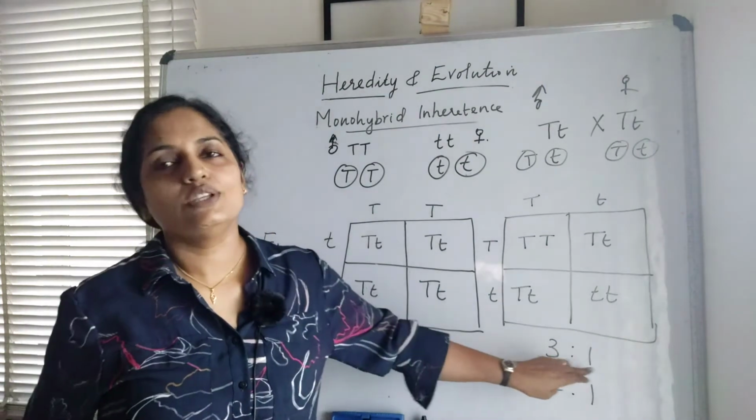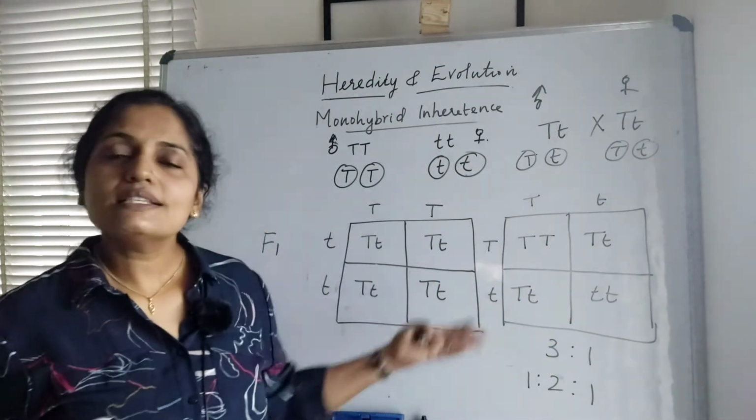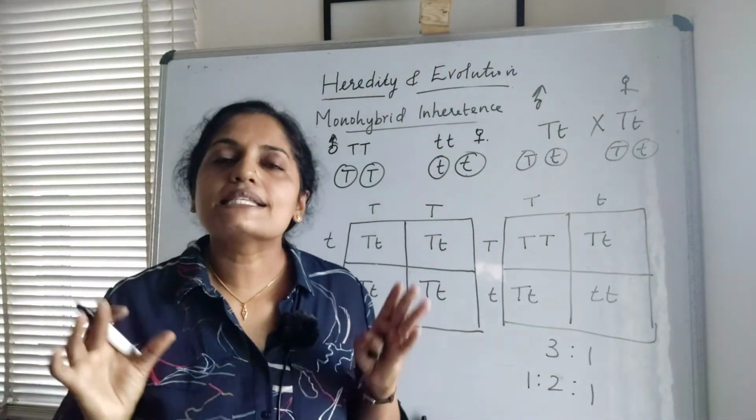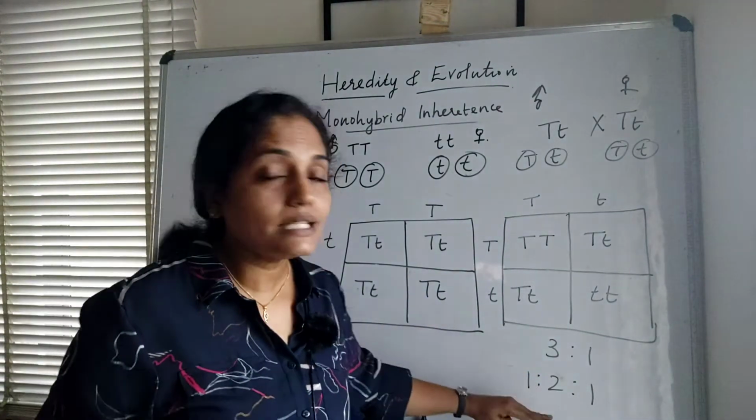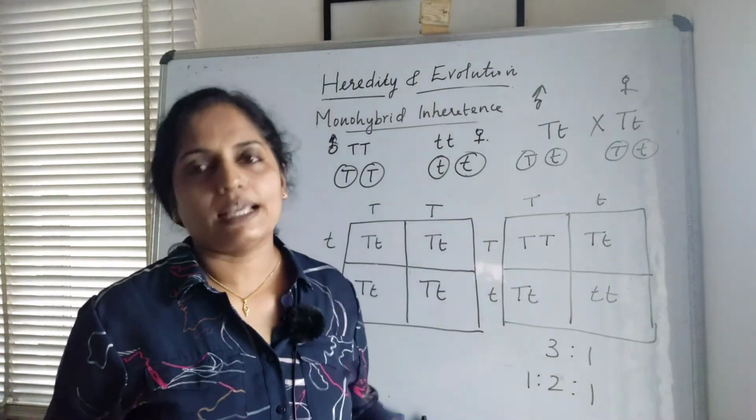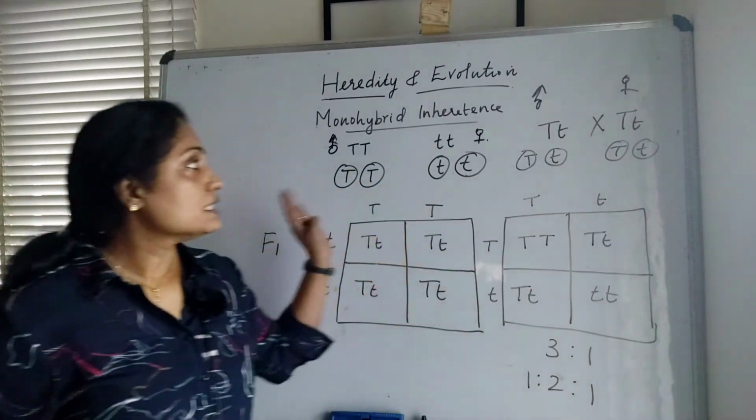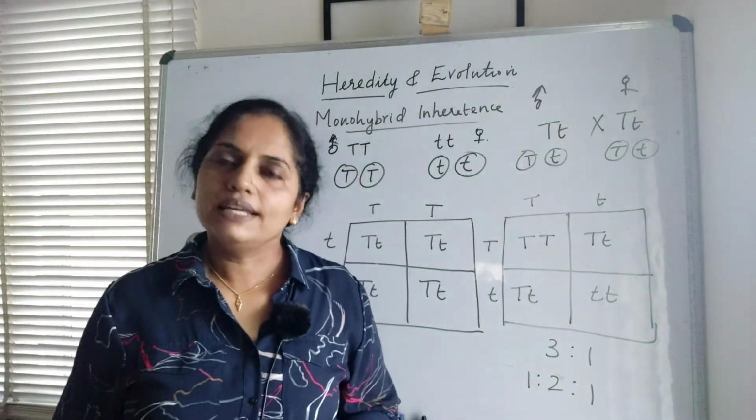Phenotypic ratio is 3:1. So what is phenotype? Phenotype is the external appearance. Genotype is the internal gene type. So this is all about monohybrid inheritance.